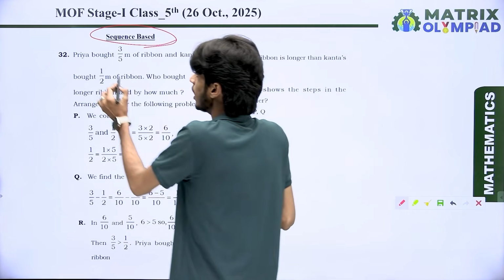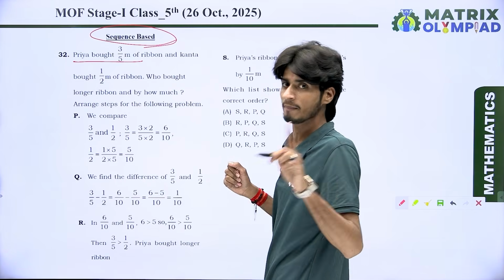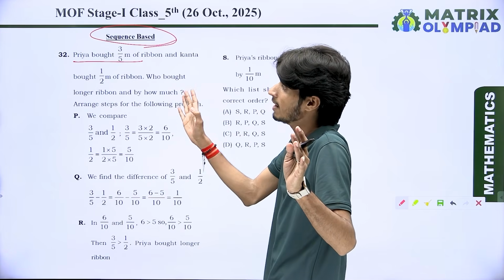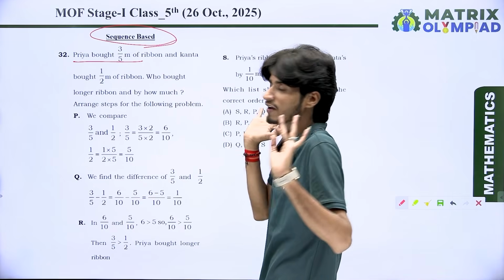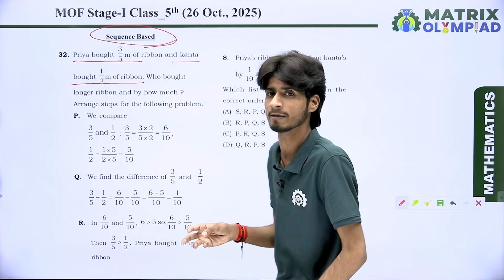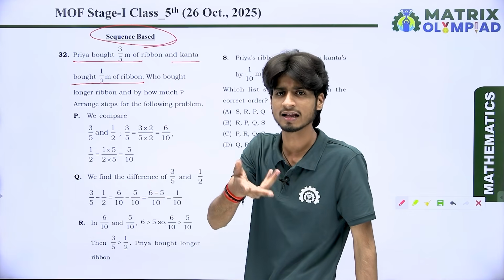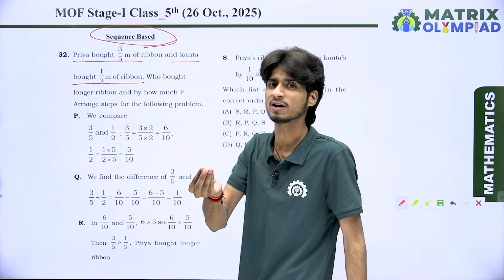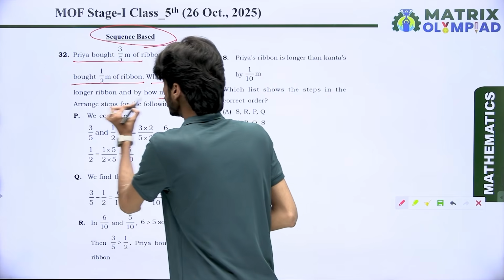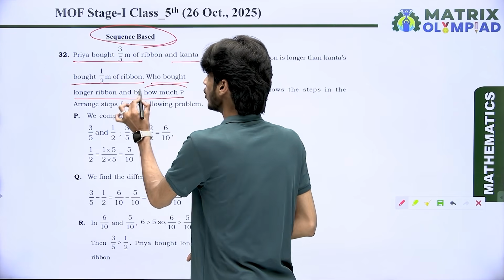Priya bought 3/5 meter of ribbon. It means here we have a girl who bought a ribbon whose length is 3/5 meter. And Kanta bought 1/2 meter of ribbon. She is Priya's friend, and she also bought a ribbon whose length is 1/2 meter. Who bought the longer ribbon and by how much?